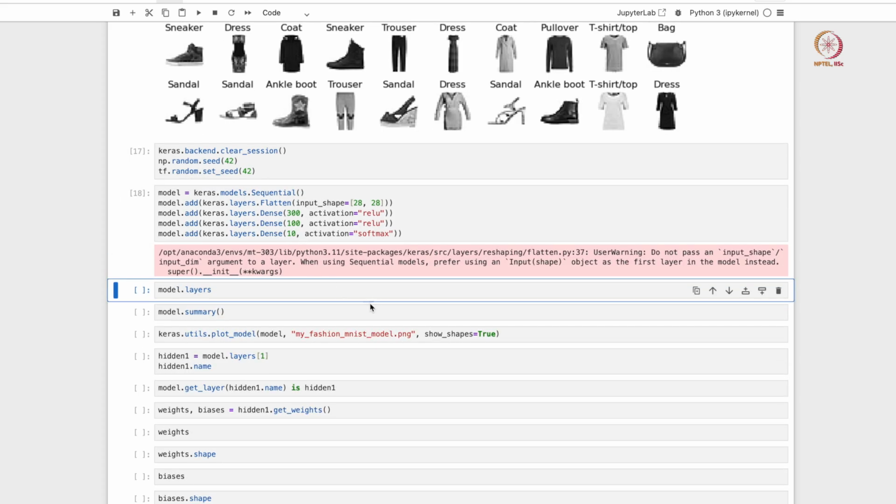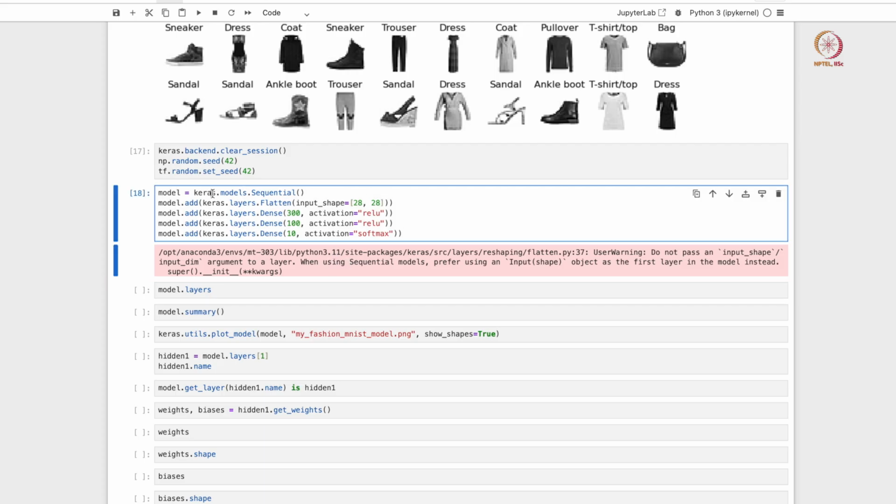and then we declare our neural network model here. You can ignore the warning message. So I have used the same syntax that I presented in the slides here. So I first declare a sequential model. The first input layer is basically a 28 by 28 node input layer, so 784 features. The only difference is that the number of hidden layers is actually 2. So the first hidden layer has 300 nodes, the second hidden layer has 100 nodes, and the final output layer has 10 nodes. So 10 possible classes that you can assign to one of your data points, right.